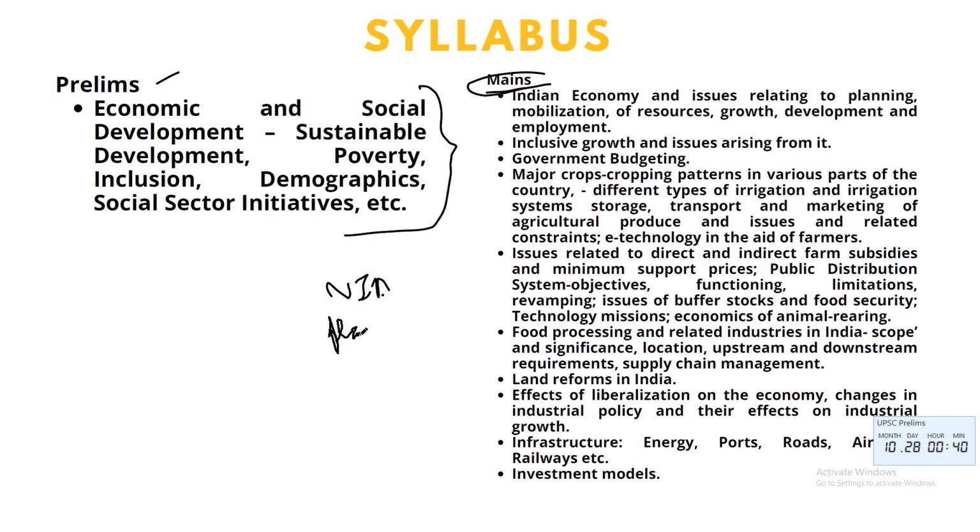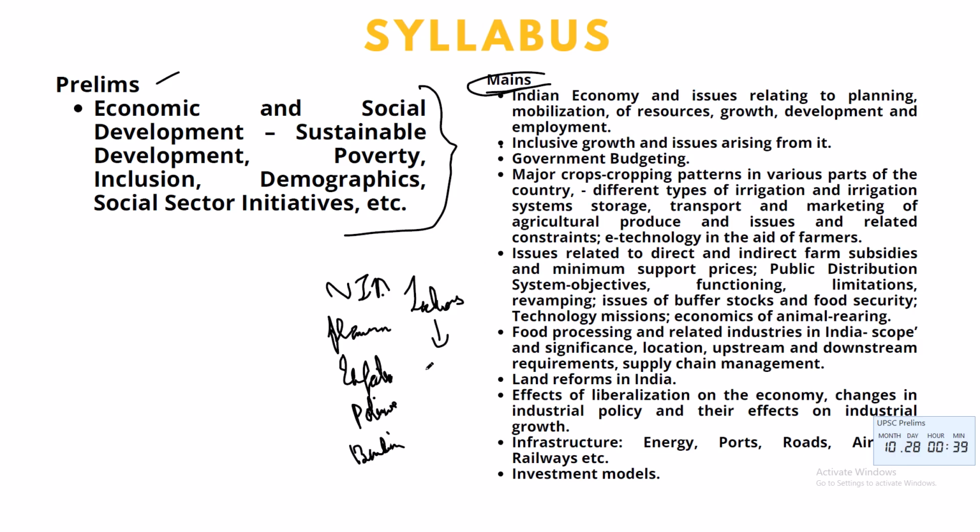planning, inflation, banking, monetary policies, banking, inclusive growth. Next one is inclusive growth.